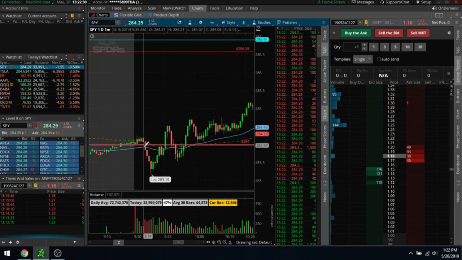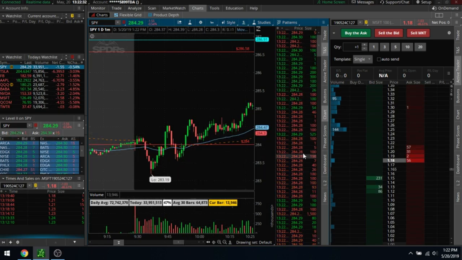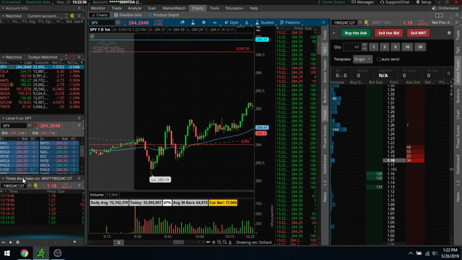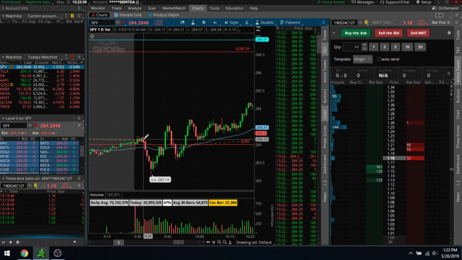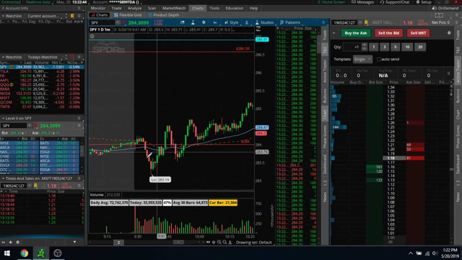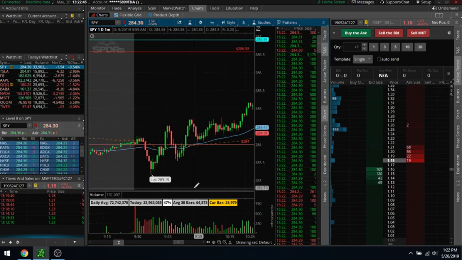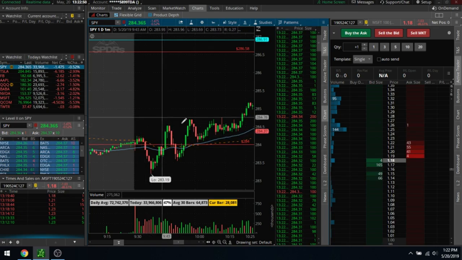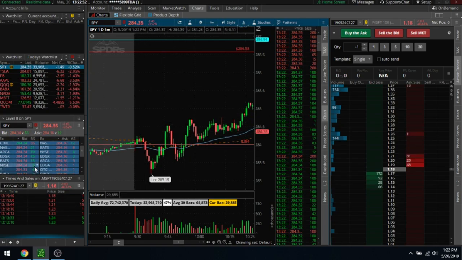So VWAP, I guess support and resistance, which you can kind of use volume and the time of sales with the active trader and the level 2 to determine. You can see where people are stacking up on this time of sales, where it's being held up by, where's the actual support, and where are people buying from. You can see those levels without charting them, but I also do chart those. So hopefully that was a quick summary.